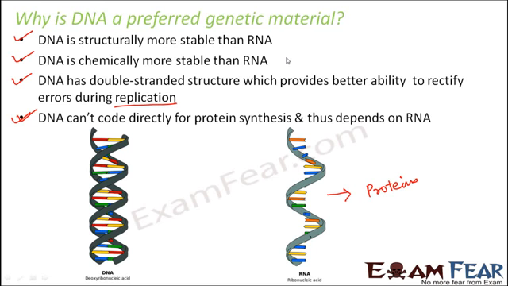And what is the purpose of DNA? DNA will safely store the information. It will safely store the sequence of bases which give brown color to the eye. But it cannot directly synthesize the proteins and give brown color to the eye. It cannot do that. It needs RNA for that. So RNA is preferred for expression of the genetic information and DNA is preferred for storage of genetic information. Now, because of the pros and cons, each of them has been assigned a job for which they are better suited.